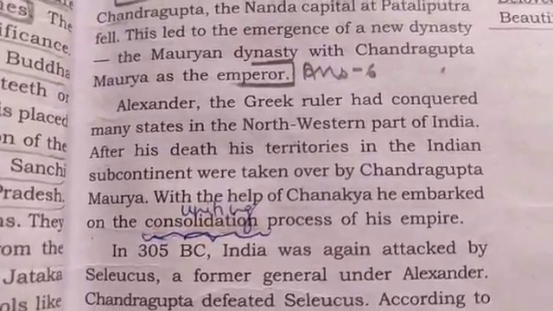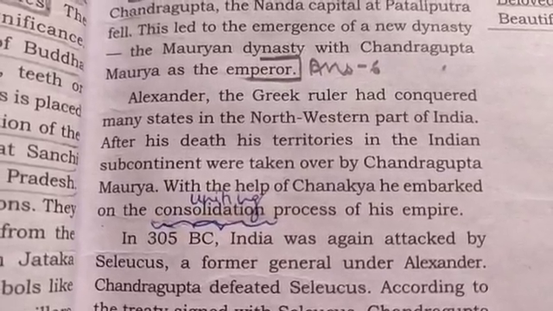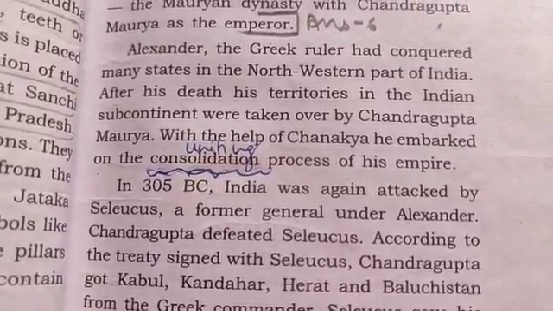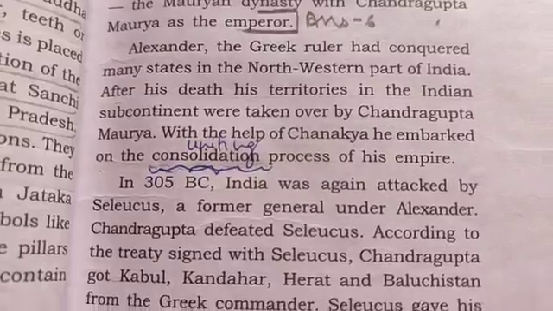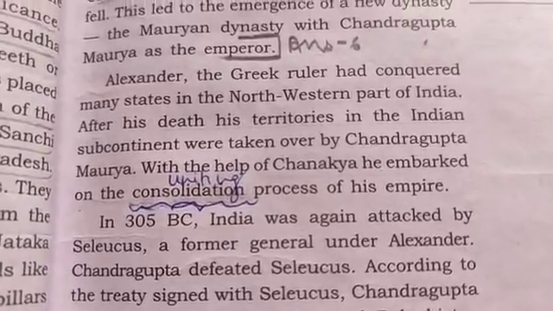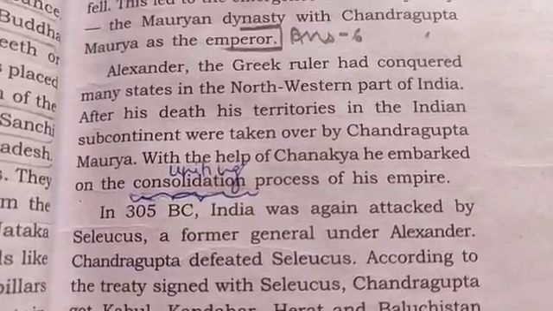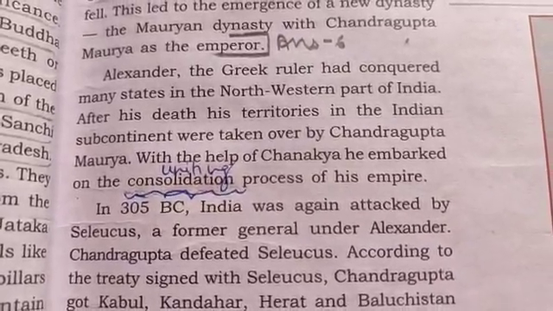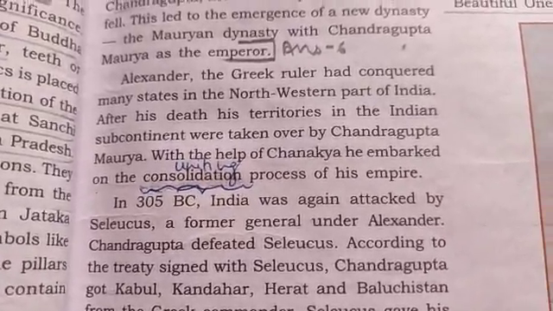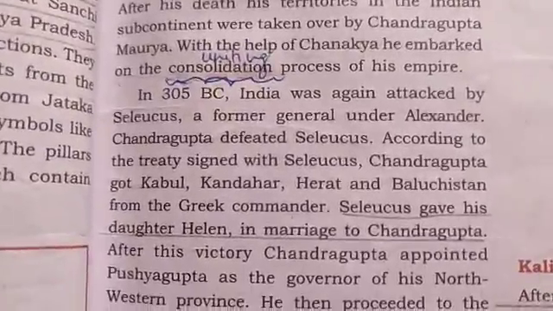Now, Alexander, the Greek ruler, had conquered many states in the northwestern part of India. After his death, his territories in the Indian subcontinent were taken over by Chandragupta Maurya. When Alexander returned, he appointed a general to look after his territories, but they were weak and Chandragupta Maurya succeeded in winning over these territories. Now, with the help of Chanakya, he embarked on the consolidation process of his empire. Whatever territories he had won here and there, he started uniting into one major kingdom.